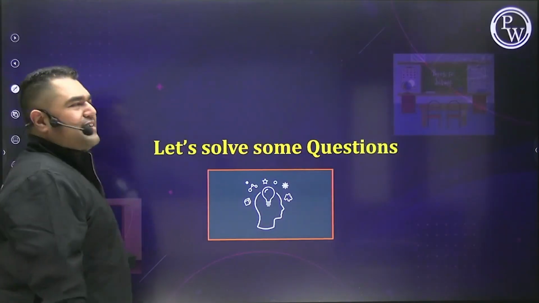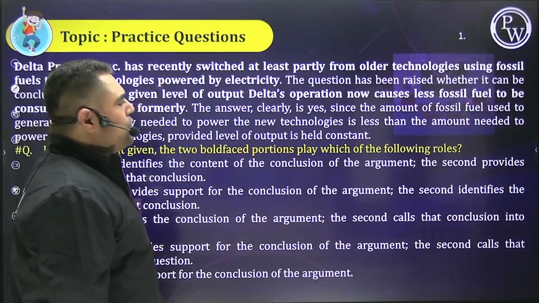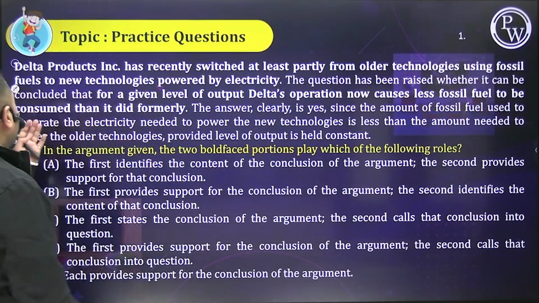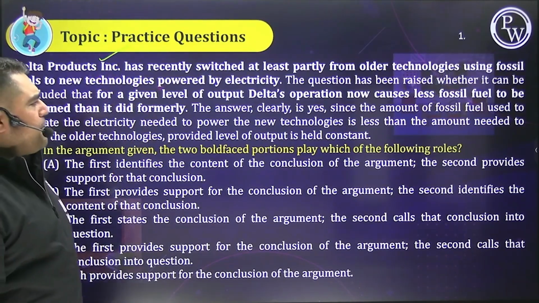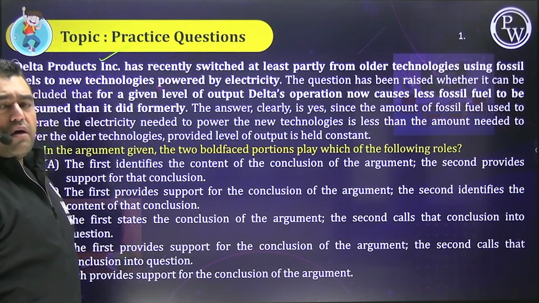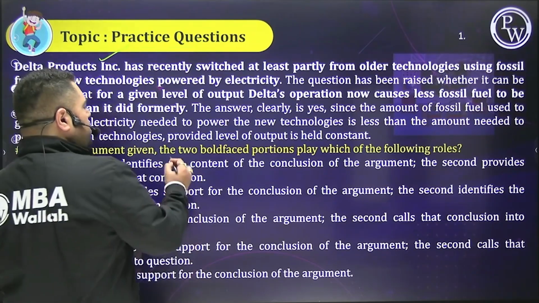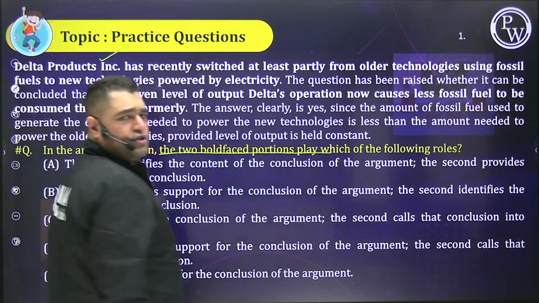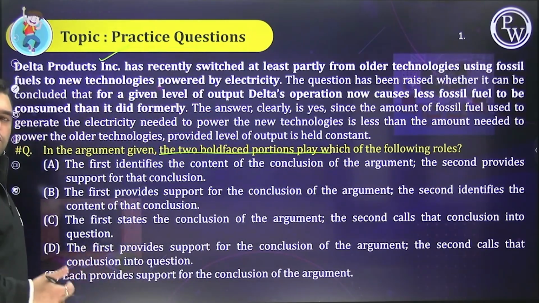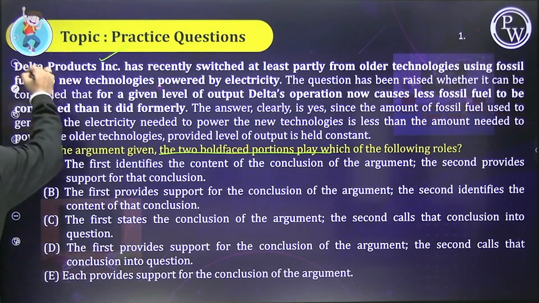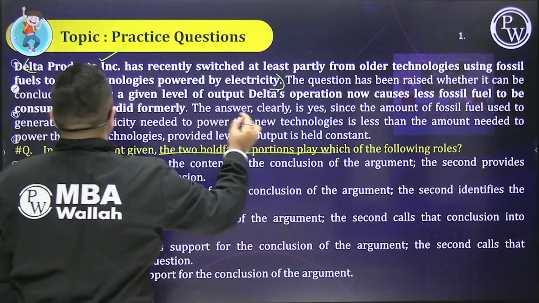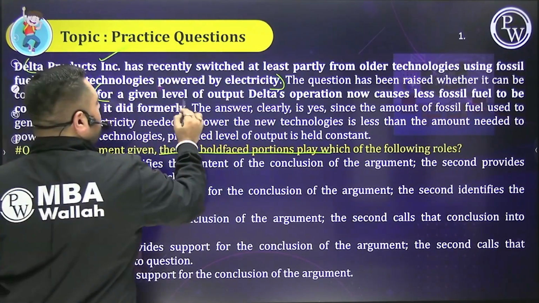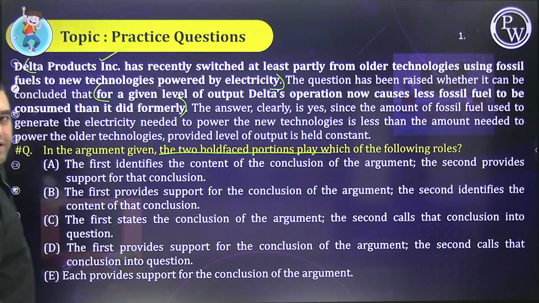Let's get started. Okay. So people, again what I'm going to do is, I hope you can make out that the bold part, which is the highlighted part, is a bit fatter and bigger. You have to tell me the two boldfaced portions play which of the following roles. So first solve on your own, pause the video, unpause it, and then we'll solve together. Here we go. If you want, I'll just quickly do this for you all. This is statement 1, and people, of course, this is statement 2. Chaliye. People, now let's solve it together.